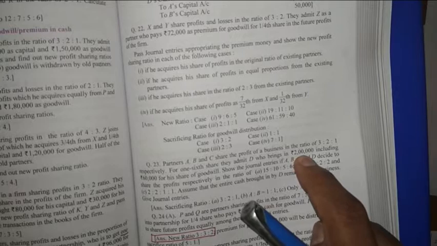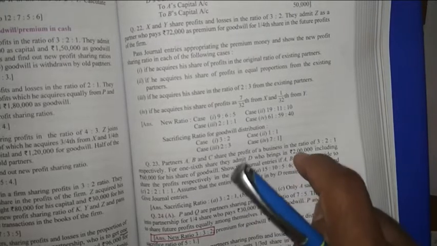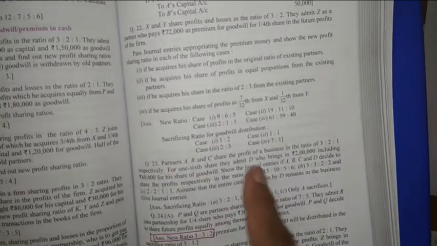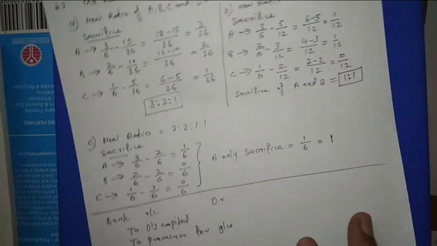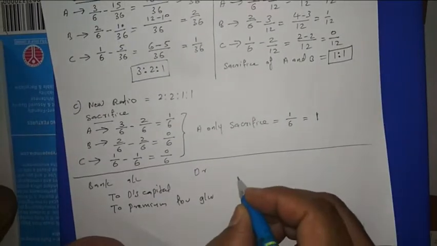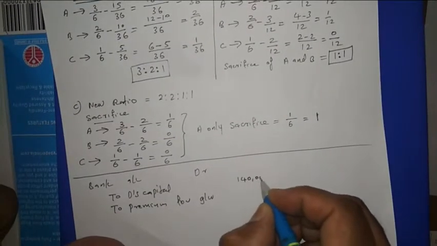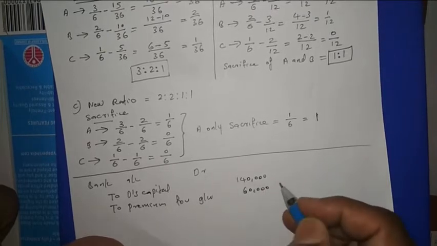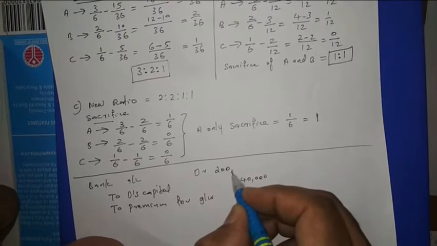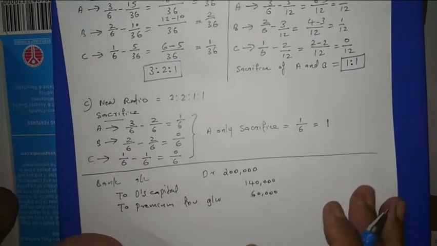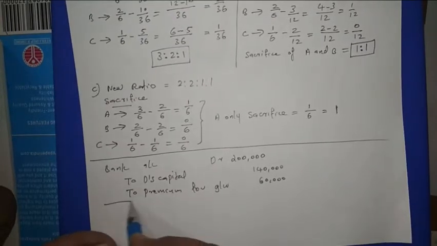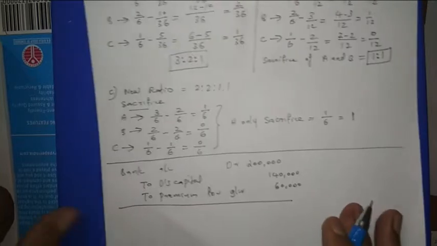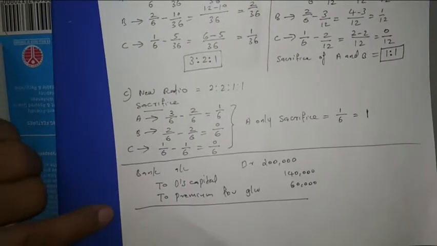So how much will be his capital? Capital will be 1,40,000. Premium will be 60,000. So total is 2 lakh. So in the place of capital we can write 1,40,000 here. 1,40,000 and the premium for goodwill is 60,000. So total money he brought, that is given in the question, 2 lakh. So this entry will be common. Then after that we have to write different cases.